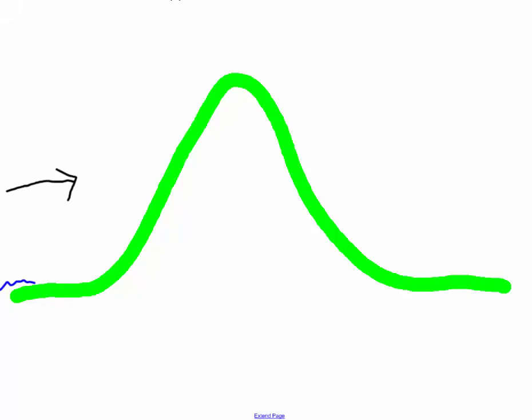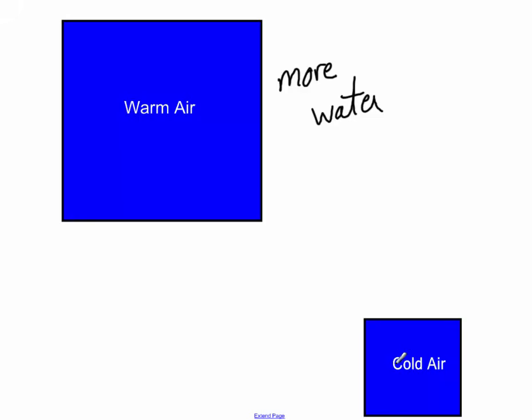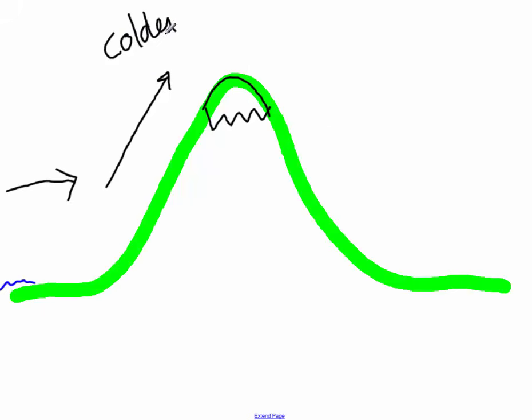But as the air starts to rise, think about what happens when you go up a mountain. What do we usually see on the top of mountains? We see that there's snow capped. So as the air starts to rise, it gets colder up here. Colder air cannot hold as much water as warm air can. So when this air gets up here, it can't hold the water that it could hold down here.